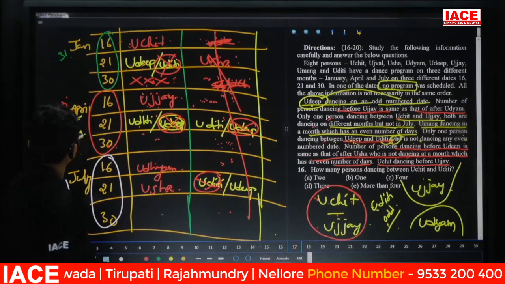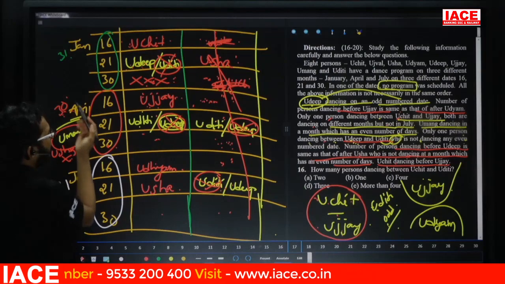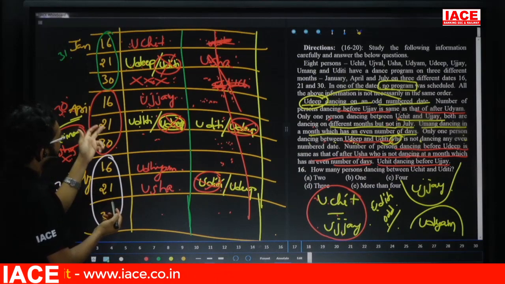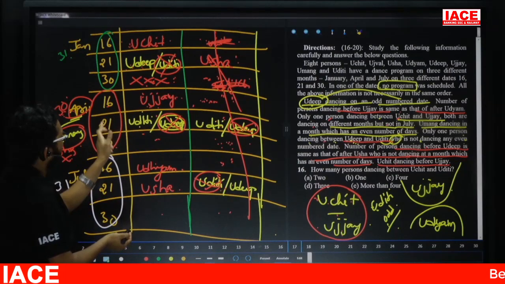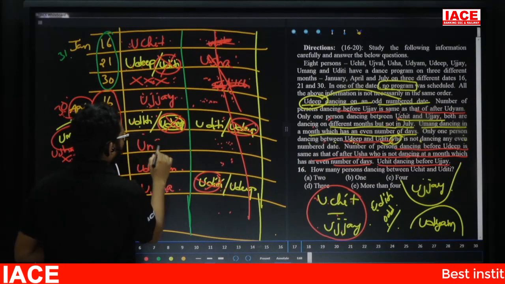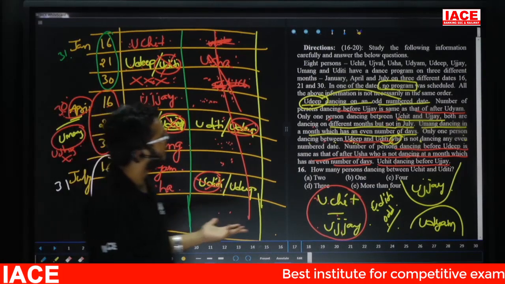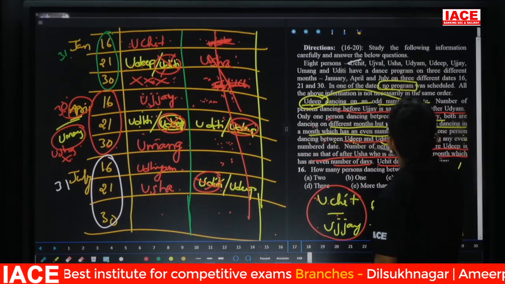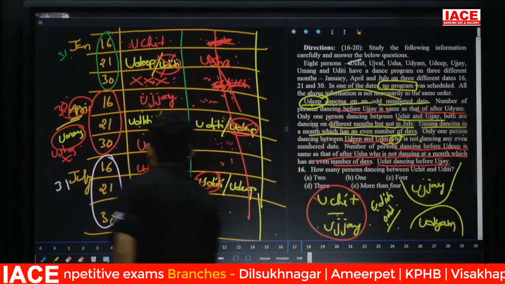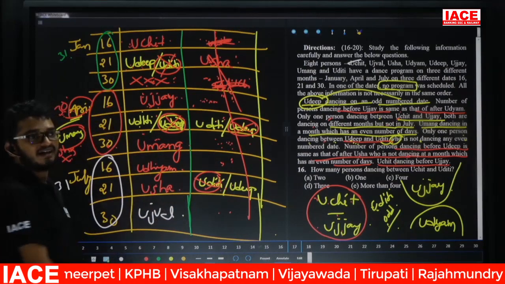Now, Umang having the program in the month contains even number of days. Then 16, 21 here, even number of days means what? April month. 16 completed, 21 completed. This is the only possibility for Umang. Now, take remaining one. Uchit completed. Remaining is Ujjwal. Yes. This is the given entire arrangement.